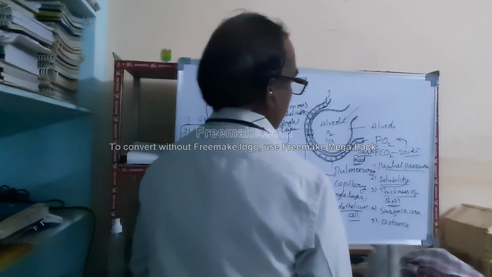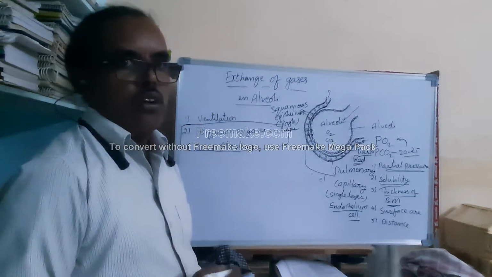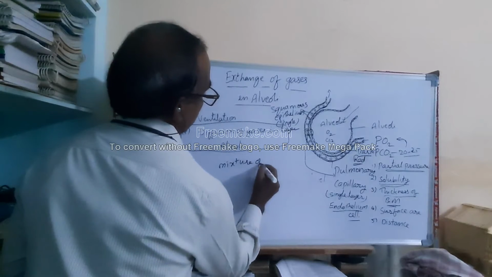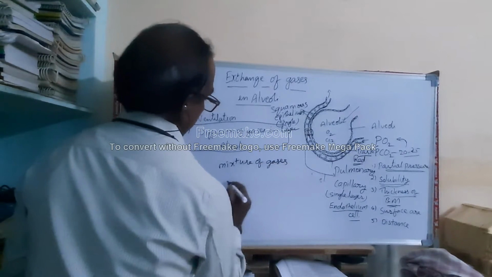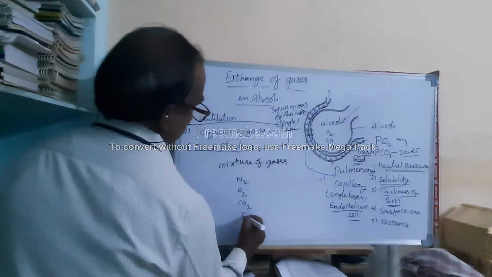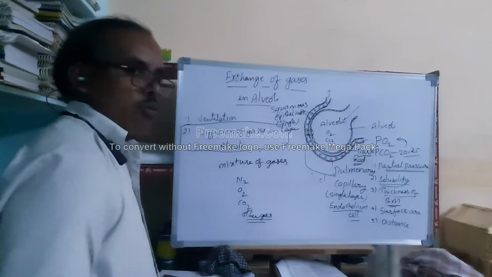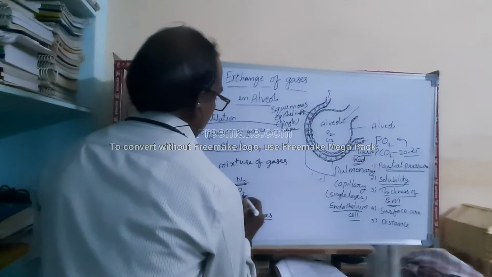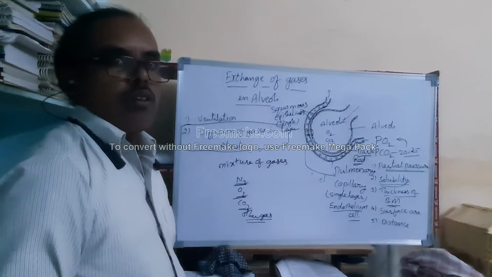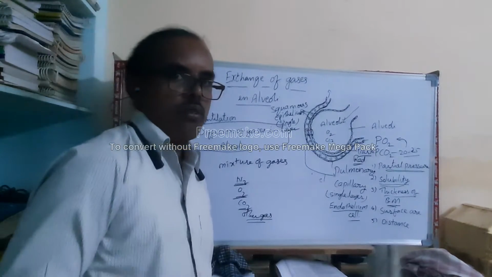The first one is partial pressure of gases. You know that air is a mixture of gases. The gases include nitrogen, oxygen, carbon dioxide, and other gases. In this mixture of gases, each gas contributes its own pressure, which we call the partial pressure of that gas. So let us define partial pressure of gases.